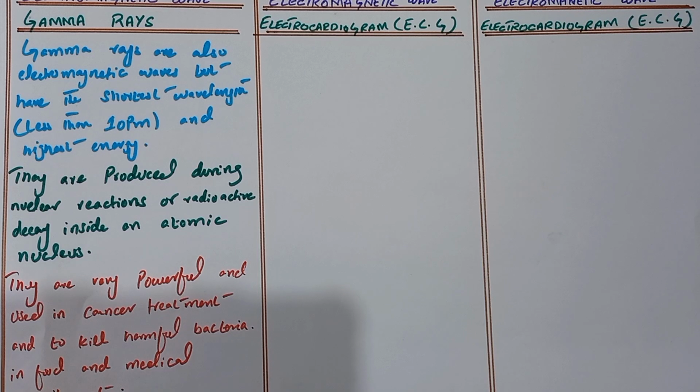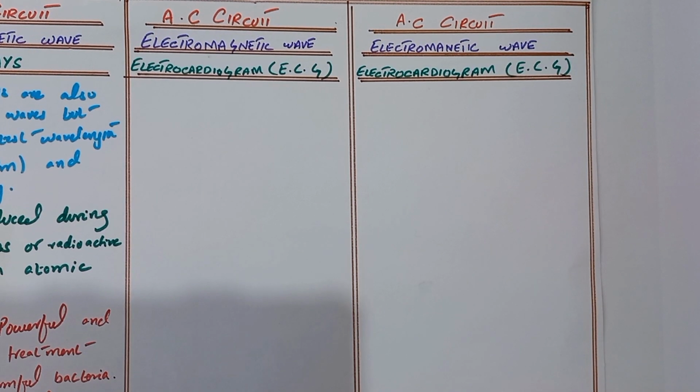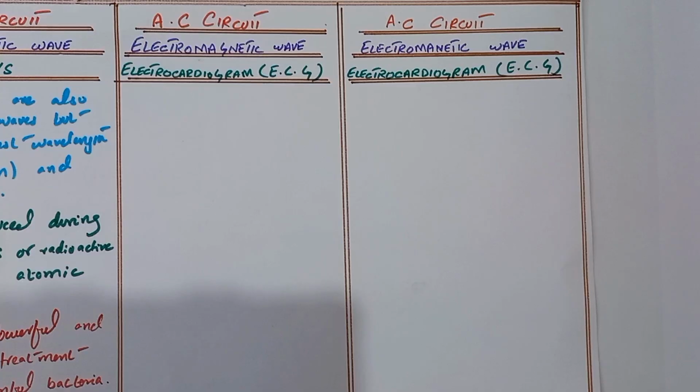Next our topic is about the ECG. That is the last topic of the AC circuit, the electrocardiogram, which in short form we call the ECG.